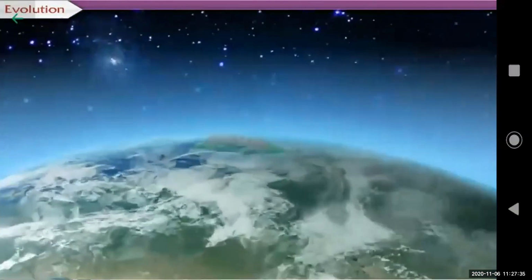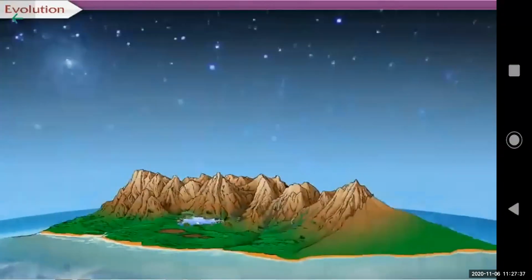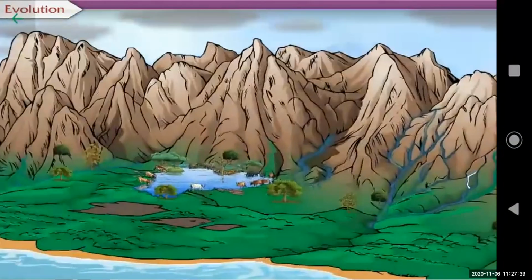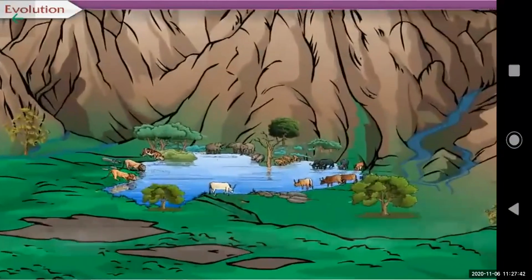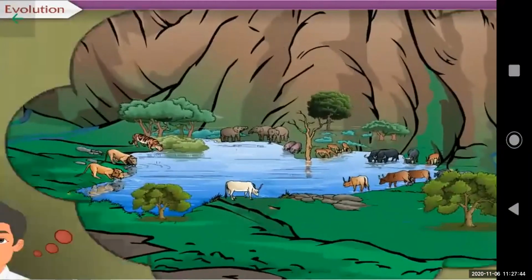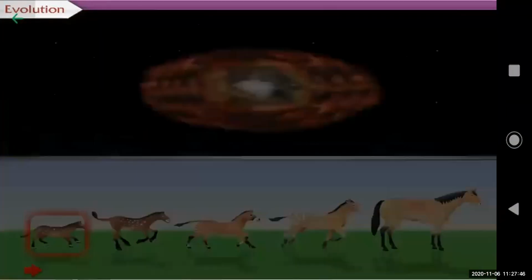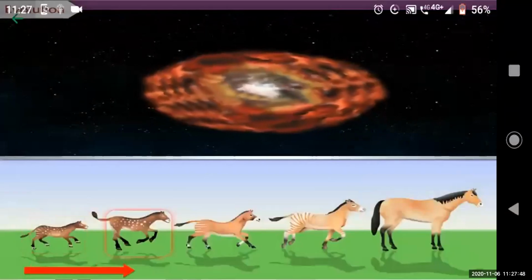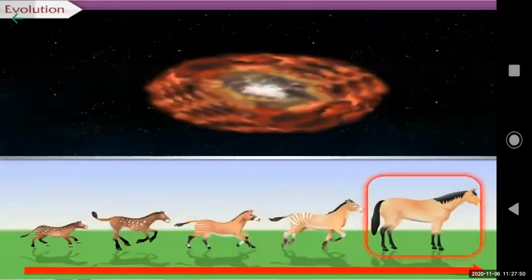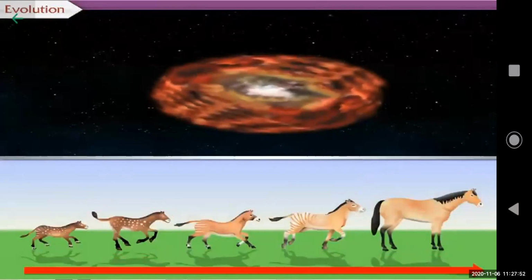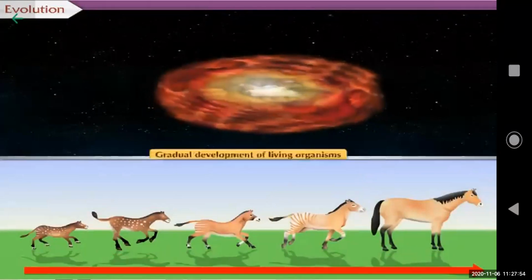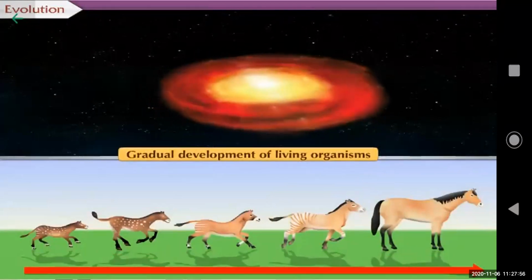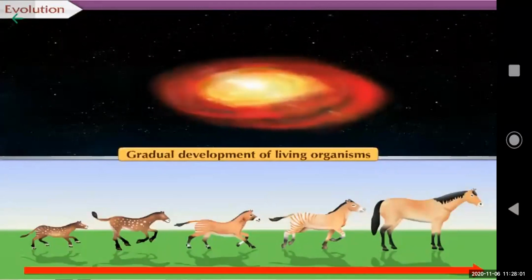Since ancient times, humans have shown curiosity about the origin of life and reasons for such great diversity in life present on the earth. Different theories about origin and evolution of life have been proposed till today, of which the theory of gradual development of living organisms is accepted. Come, let us study about this theory in detail.